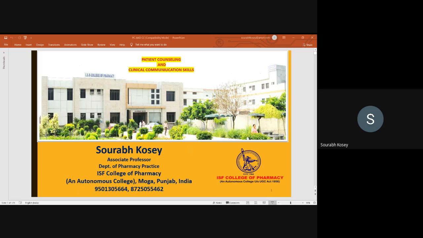The paracetamol tablet should be used when body temperature rises more than 100°F. Next is tablet ivermectin, and its dose is 12 mg, and preferably it has to be used above the age of 60 years and with comorbid conditions. One tablet in a day after meals for 6 consecutive days. Then the next is tablet azithromycin 500 mg, one tablet after meals for 5 consecutive days.